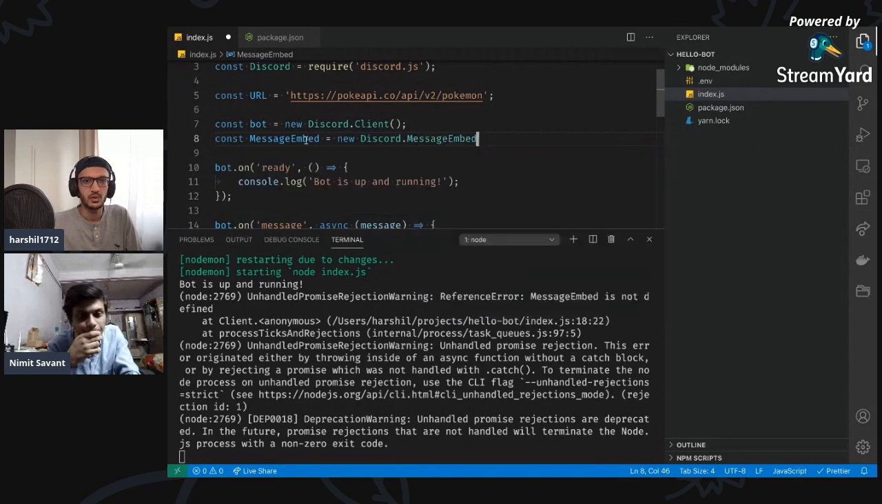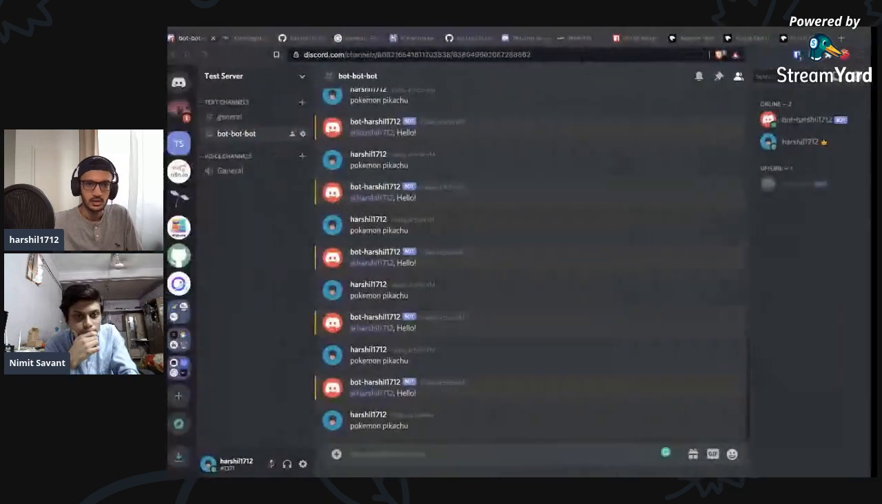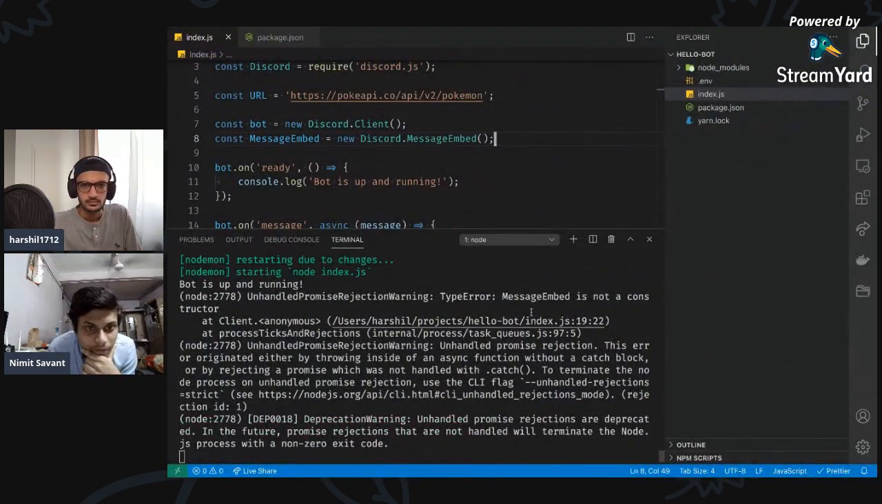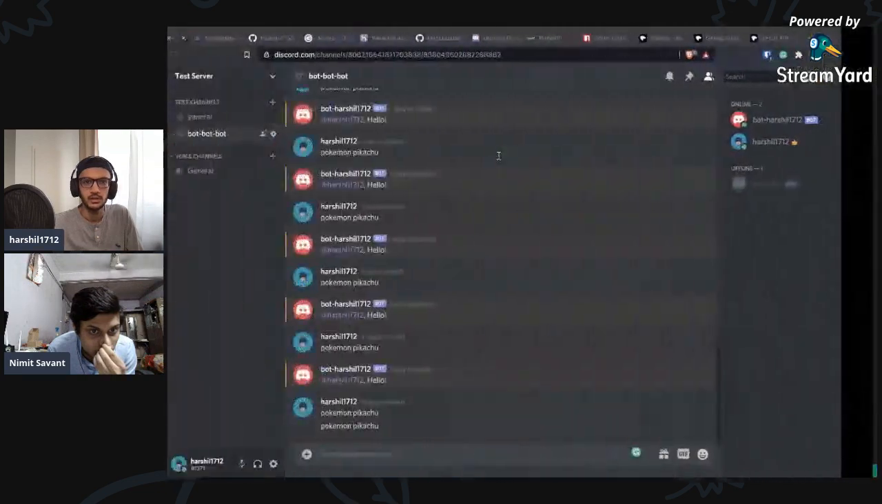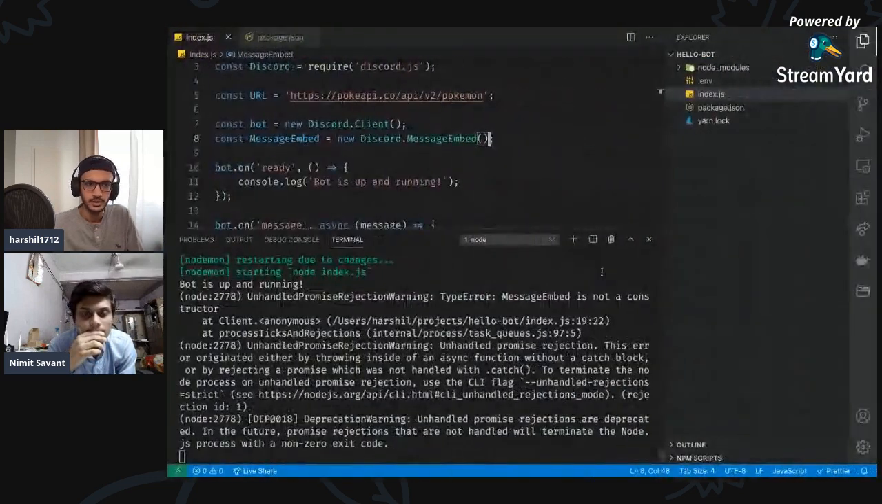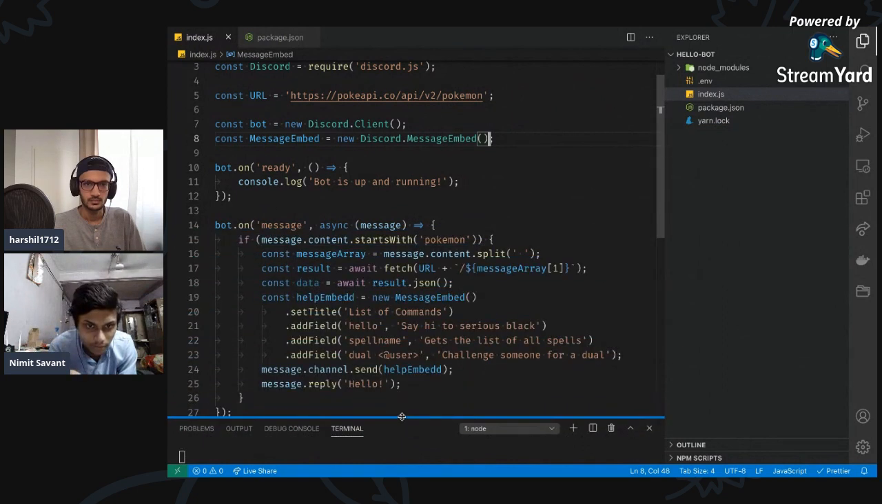I'm just gonna go with my gut feeling for this. Save this. Come back over here. Just show me the code once. Message embed, new message. It's not a constructor. So what is message embed? What you can do is directly just go into the code. We have actually imported the whole library, so we can use any class we want. So where we have declared it? New Discord.